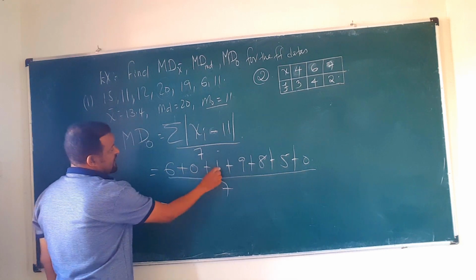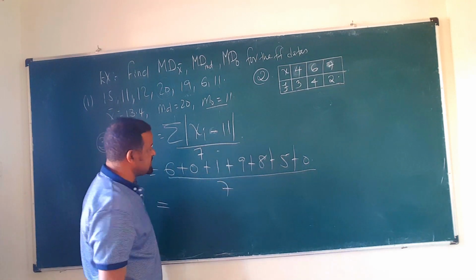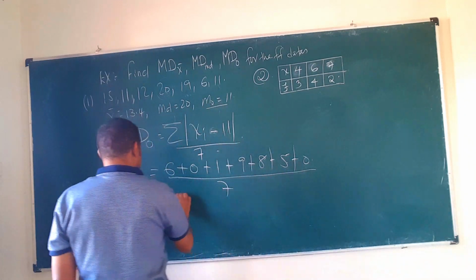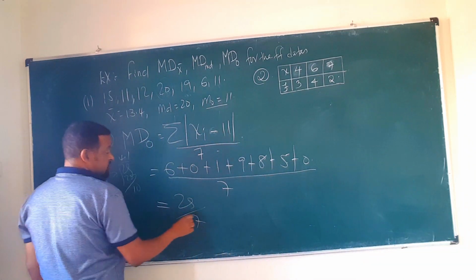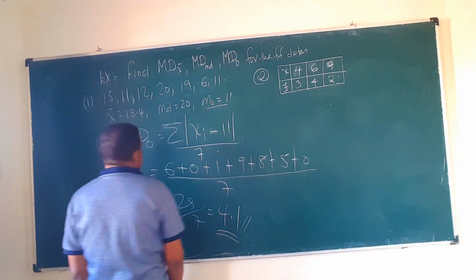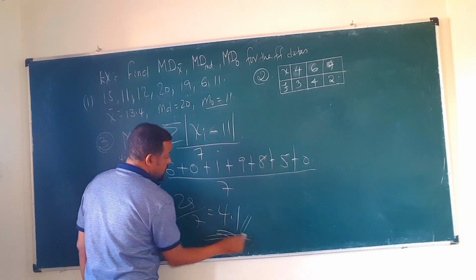So 6 and 1 is 7, 7 and 9 is 16, 16 and 8 is 24, 24 and 5 is 29. So which is 29 over what? 7. Which is 4.1. The mean deviation about the mode is what? 4.1.